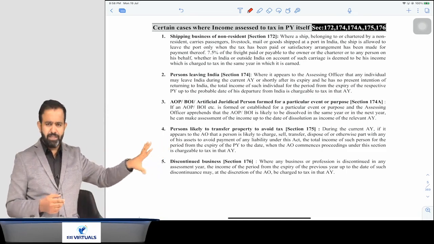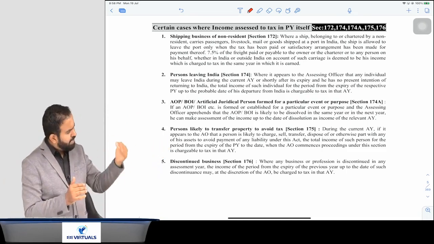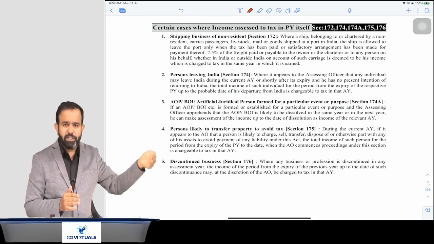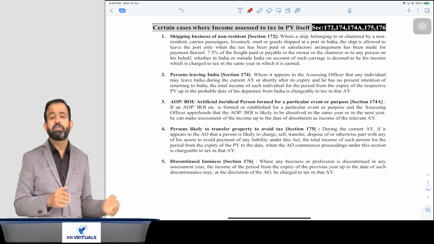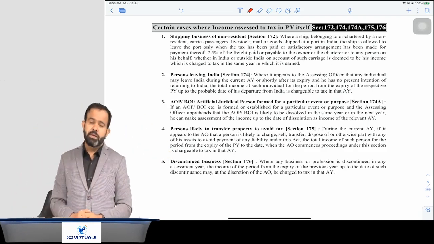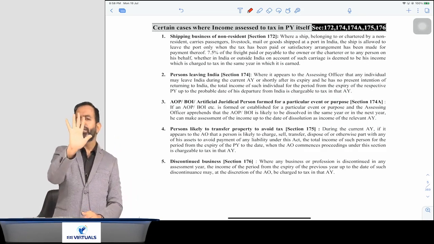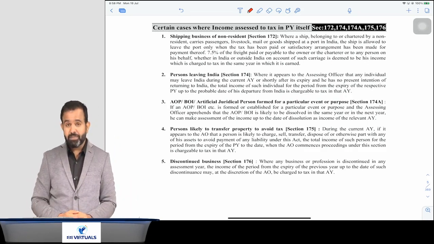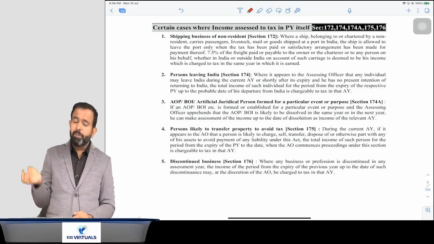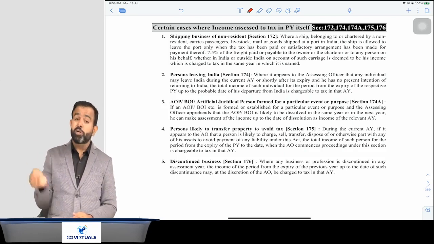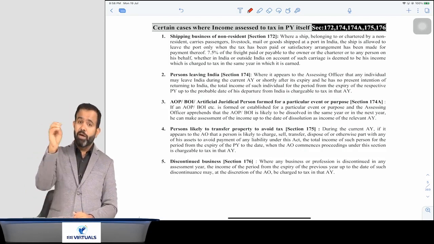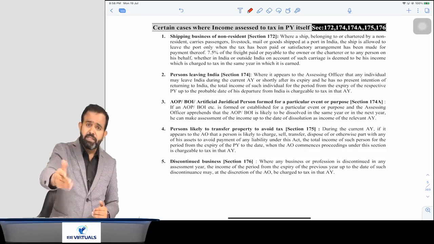That is in assessment year. So previous year 2021, I will file the return in assessment year 22-23. I will pay the taxes in previous year 22-23. But guys, there are 5 cases in which the assessing officer may charge the taxes, meaning you are required to pay your whole taxes and file the return in the previous year itself.